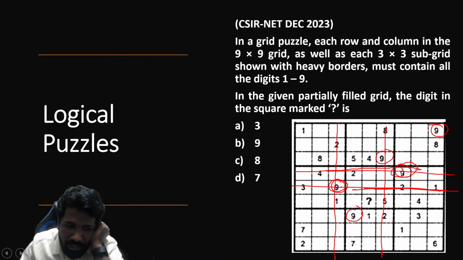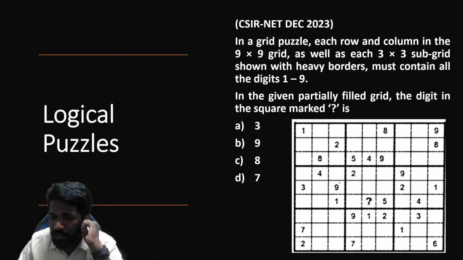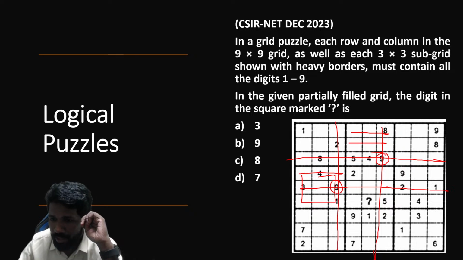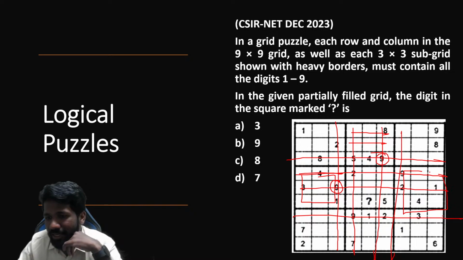Or I will just repeat it once more. First start with the first 9 you are seeing. Delete that column, delete that row, and delete that grid also. 9 cannot be anywhere there. And this 9, due to this row, this column, and this grid also is deleted. And this 9, this row, this column, this grid also is deleted. This row, this column is deleted.